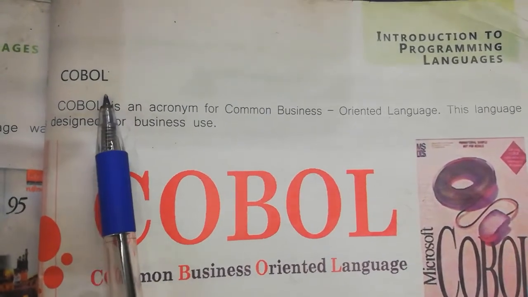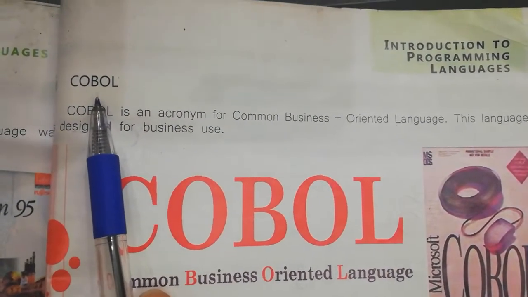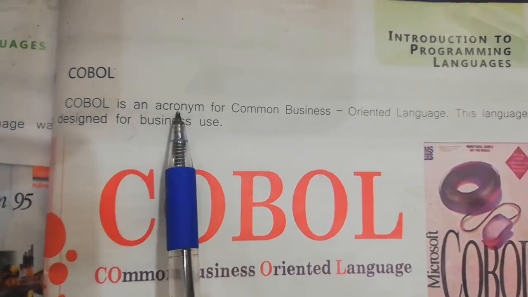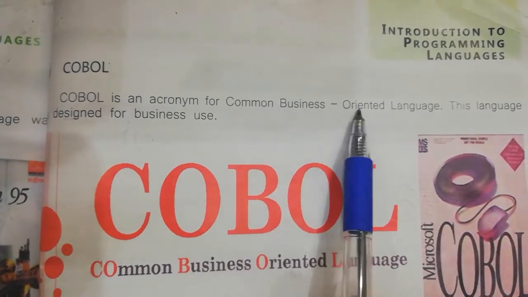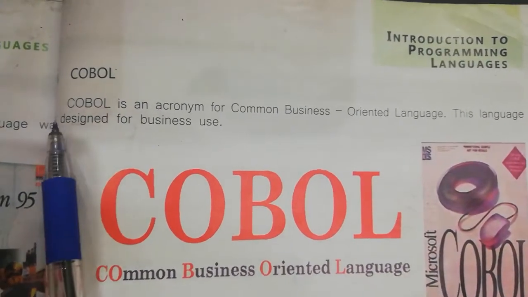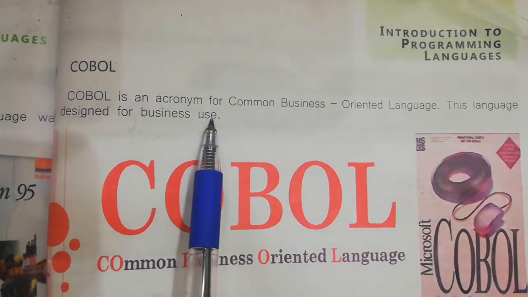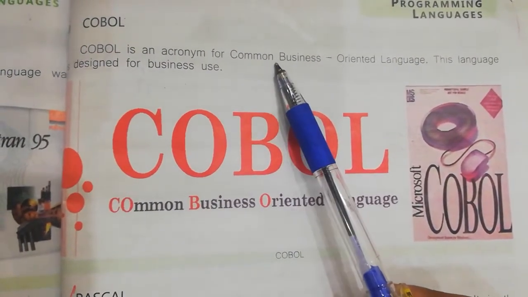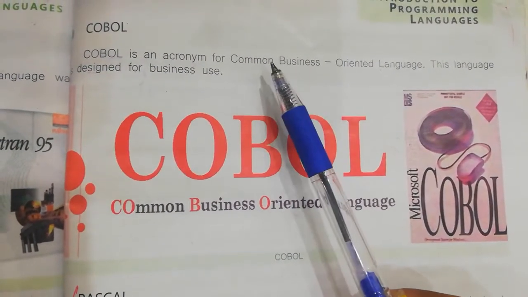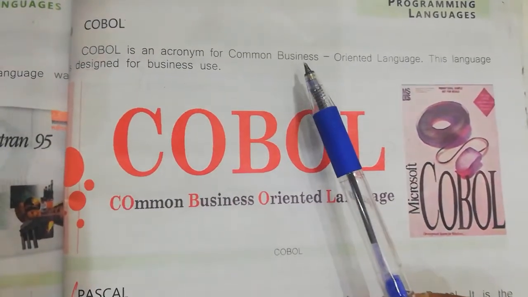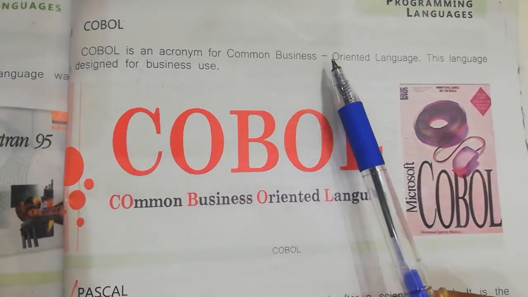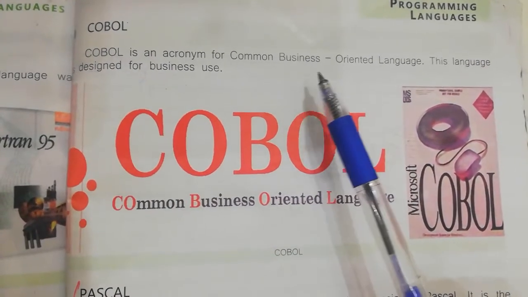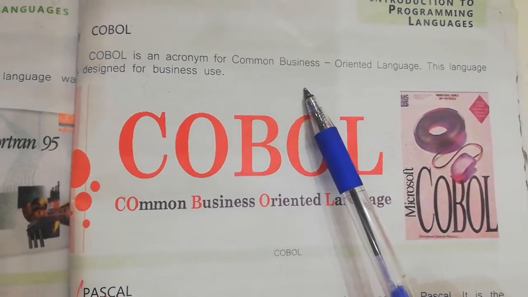Next example of high-level language is COBOL, and it's on page number 119. COBOL is an acronym for Common Business Oriented Language. This language was designed for business use. COBOL first appeared in 1959 as Grace Hopper, Bob Bemer, and others began their work in its development.